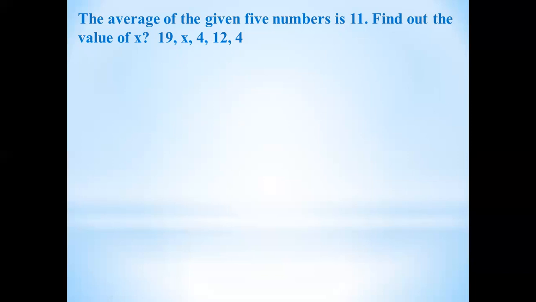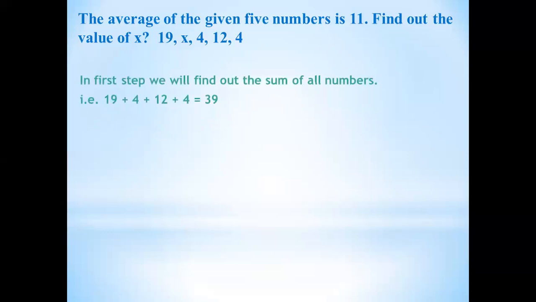And now you have to remember that there are 2 formulas now. If you are finding the average, the formula will be separate. That is, average is equal to sum of all elements divided by number of elements. But when you're supposed to find out any missing number, then this time the formula will be changed. Now you will check what will be the formula.